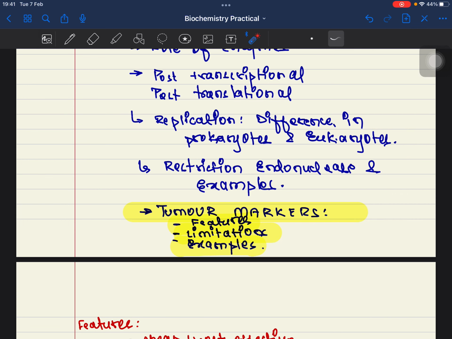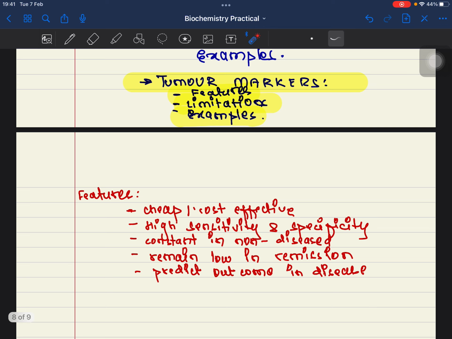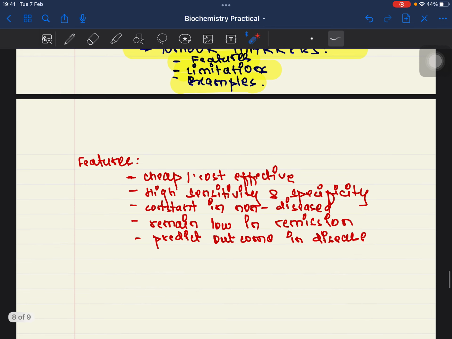All right. In case of features and limitations, you must know via your notes. These are not given in the fast track. I must say that as well. In features, obviously cheap, cost effective, high sensitivity, high specificity, constant in non-disease, and remains low in remission phase. All right, these are 4 or 5 important features which I have listed down for you. You can rather screenshot it and study.